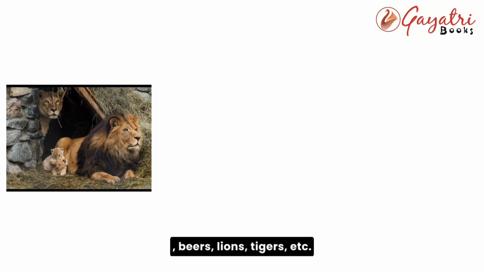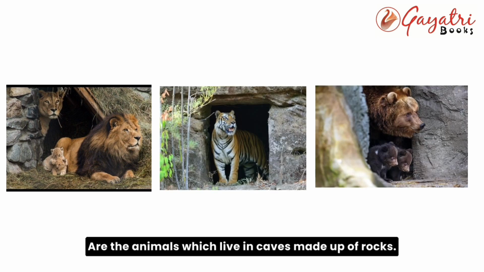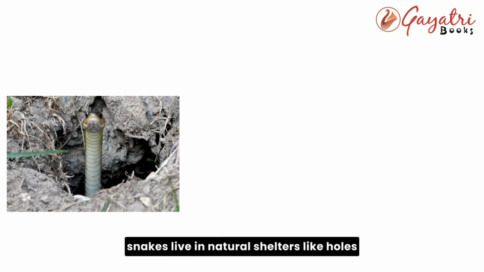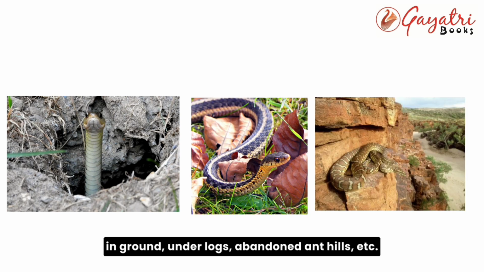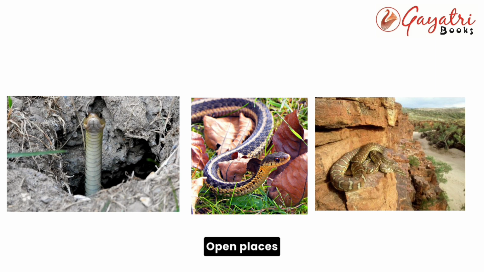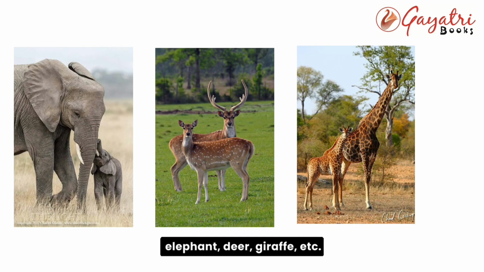Caves. Bears, lions, tigers, etc. are the animals which live in caves made up of rocks, ground. Snakes live in natural shelters like holes in ground, under logs, abandoned anthills, etc. Open places. Elephant, deer, giraffe, etc. live in the open areas or under the trees in the forest.